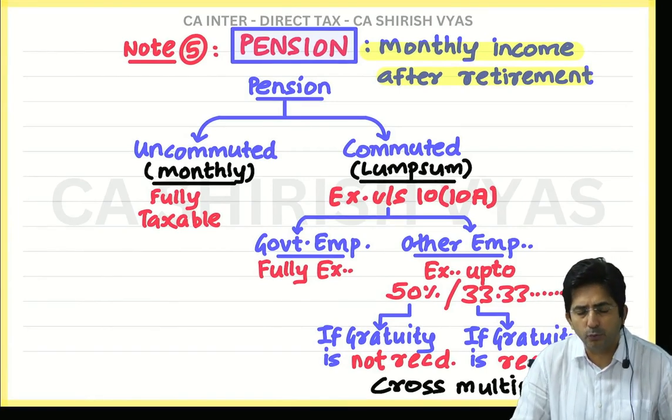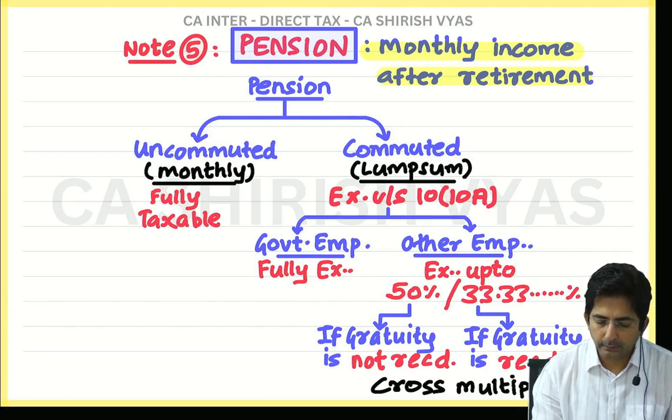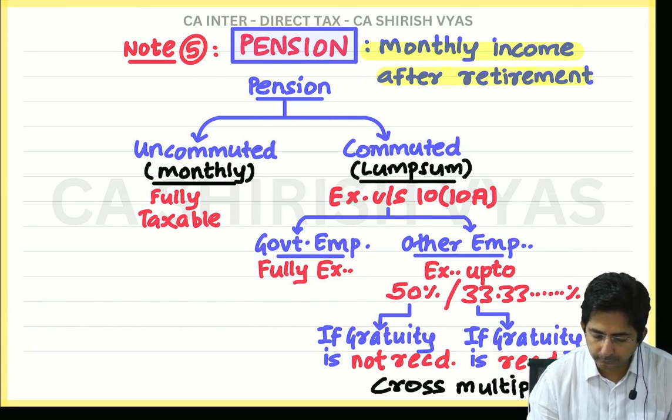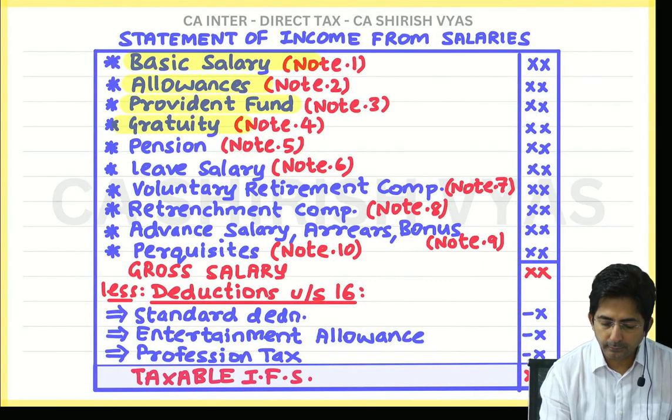Now look here, next theory. In order, what is the next theory? Leave salary.